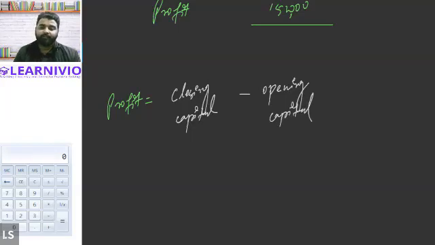Okay, plus if there is any additional capital introduced in the business, then we will reduce that part also. Let's suppose during the year we have introduced capital.